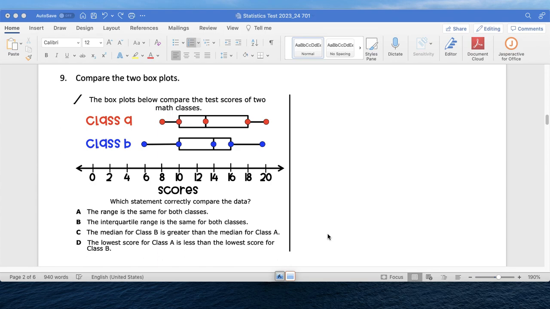B, the interquartile range is the same for both classes. C, the median for Class B is greater than the median for Class A. D, the lowest score for Class A is less than the lowest score for Class B. So which of them is correct?